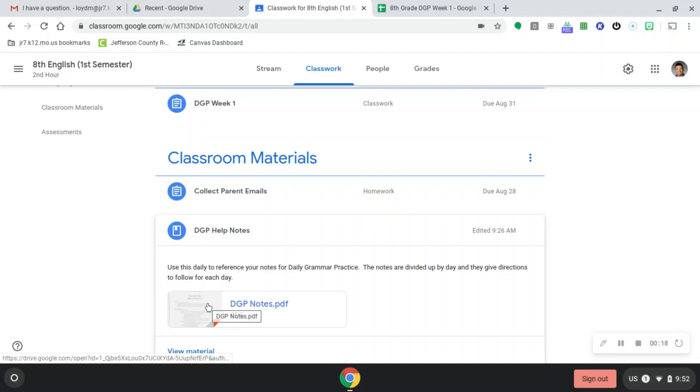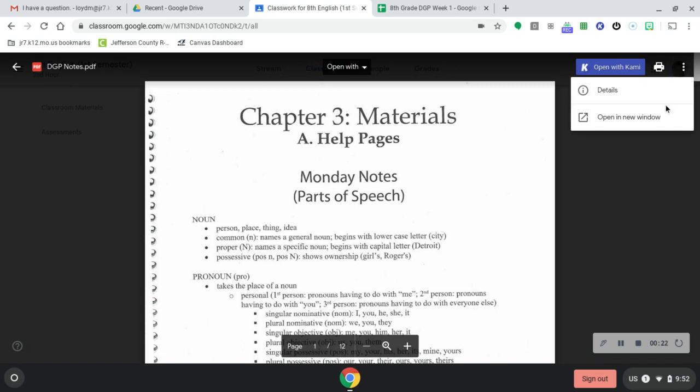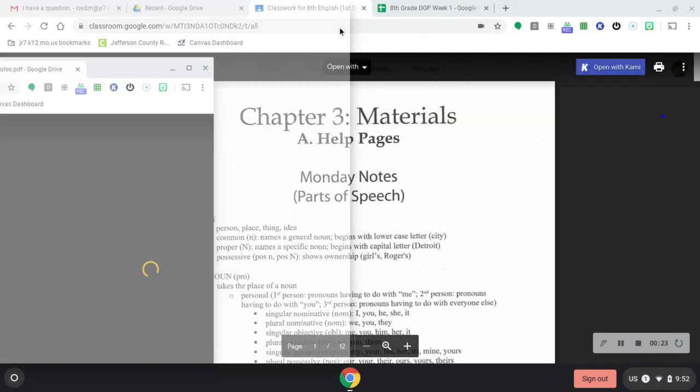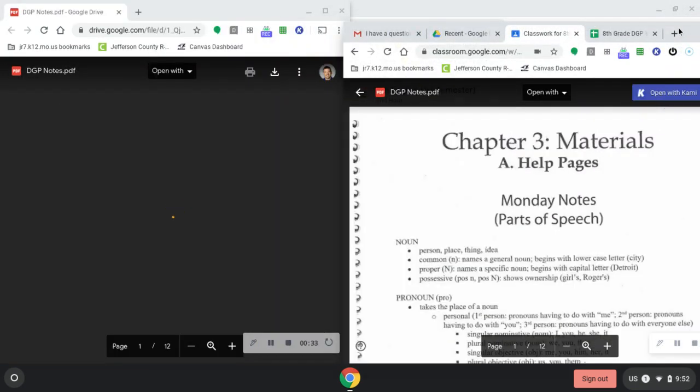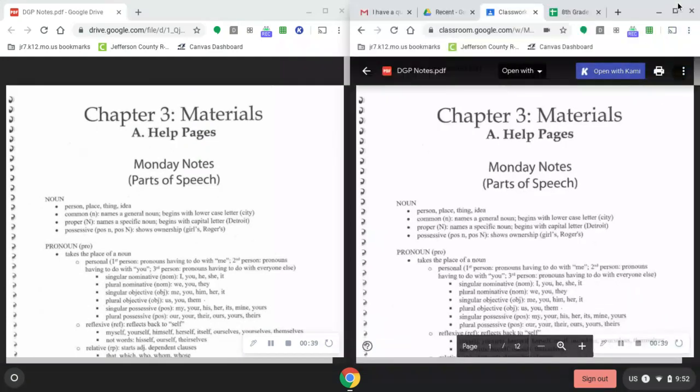We'll start by opening up our DGP help notes. I like to hit these three dots here and open a new window so that I'm able to have an easy split screen and everything's still able to flow pretty well. So I'm taking my DGP help notes and moving it over to the left side because that's where I like to have it. Again, if you don't like split screen or you don't like the way that I'm setting it up, set it up the way that works for you. Okay, my split screen works pretty well here.